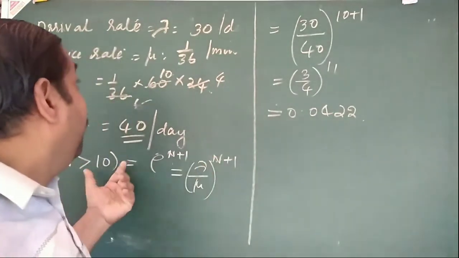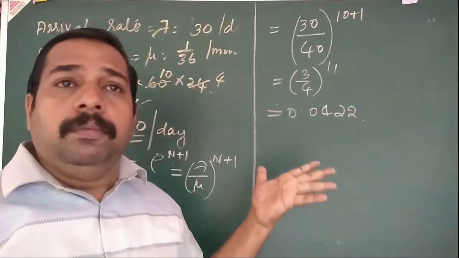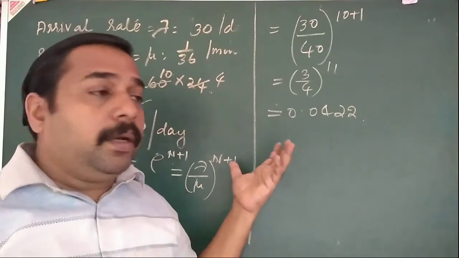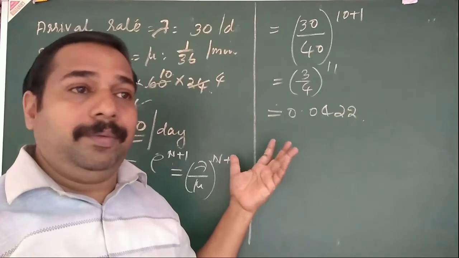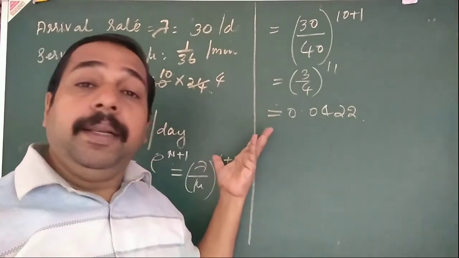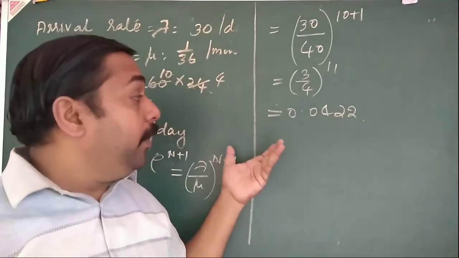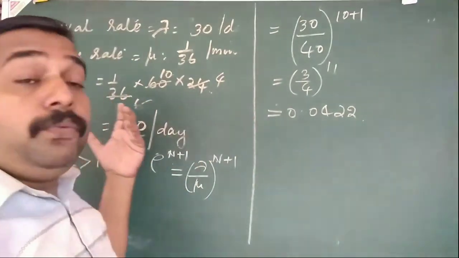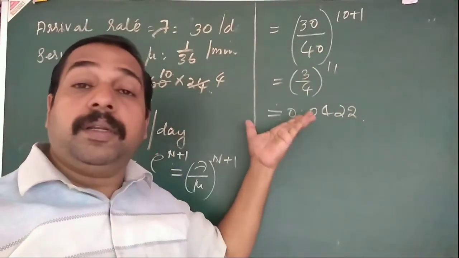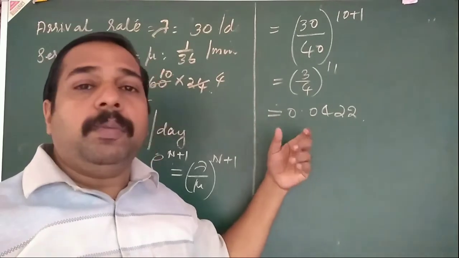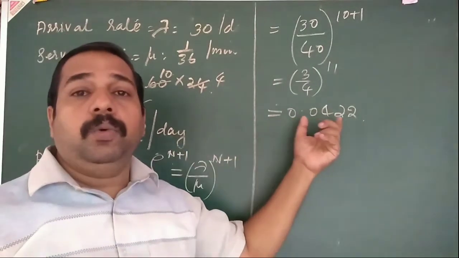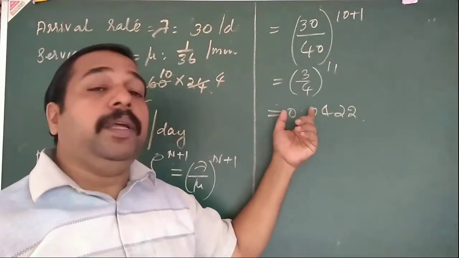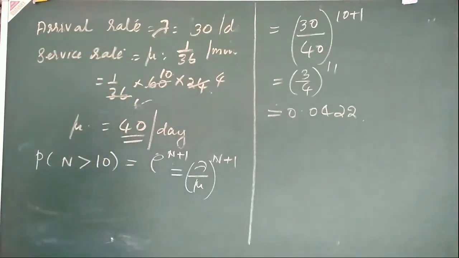This is probability. But LQ is the number of customers, or here number of trains, so that may be greater than 1, maybe 1 or 2, etc. That means there is no problem about the number of customers or number of trains. But here this is probability. Since it is a probability, its value must lie between 0 and 1. That is one of the tricks to verify your answer. Okay, so that is probability n greater than 10.